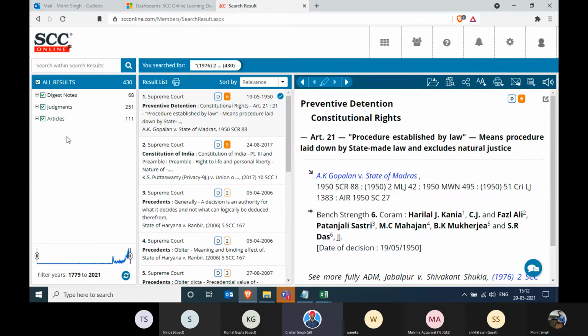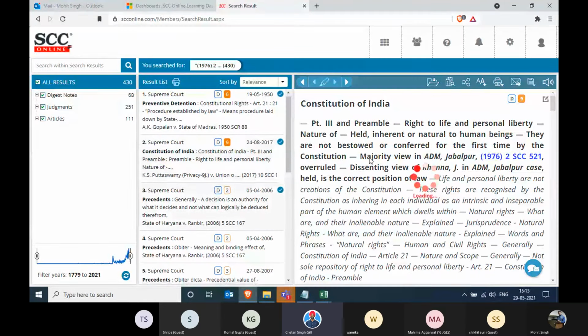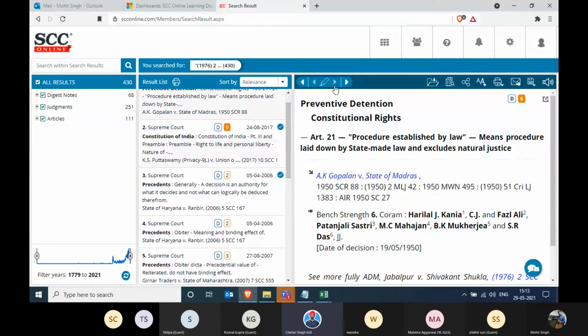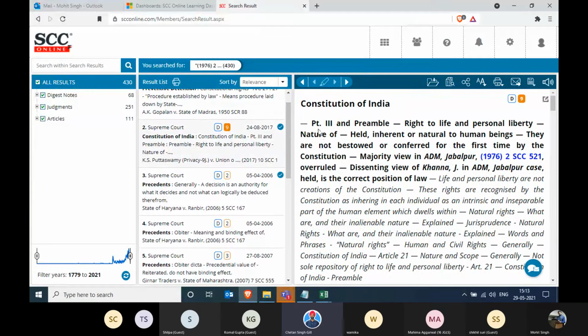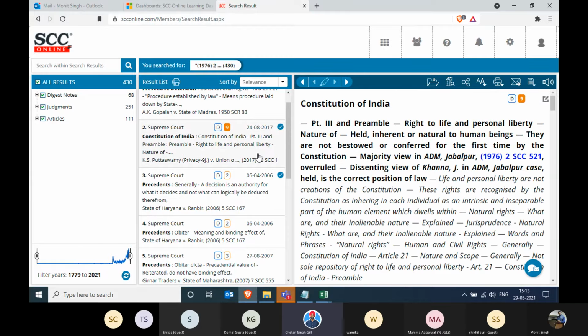I'll add. So there are 251 judgments. So in AK Gopalan case, you can see the first one. The first one was AK Gopalan case. We can take the first one. Yeah. So it says that though in this case, ADM Jabalpur was not really referred or relied on, because obviously it came after 1950. So obviously AK Gopalan could not have cited this case.